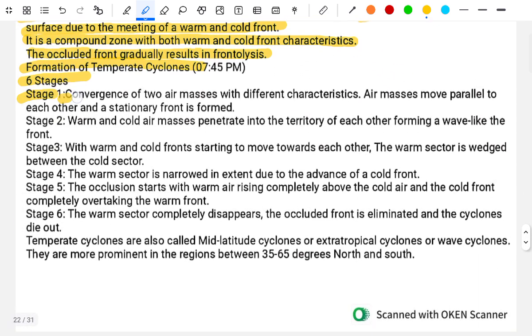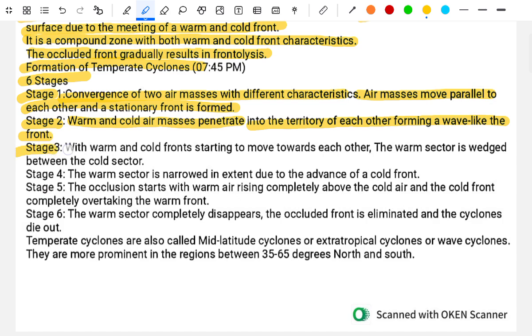The formation of the temperate cyclone has six stages. First stage, the convergence of two air masses with different characteristics. Air masses move parallel to each other and a stationary front is formed. Stage 2, warm and cold air masses penetrate into the territory of each other, forming a wave-like front.